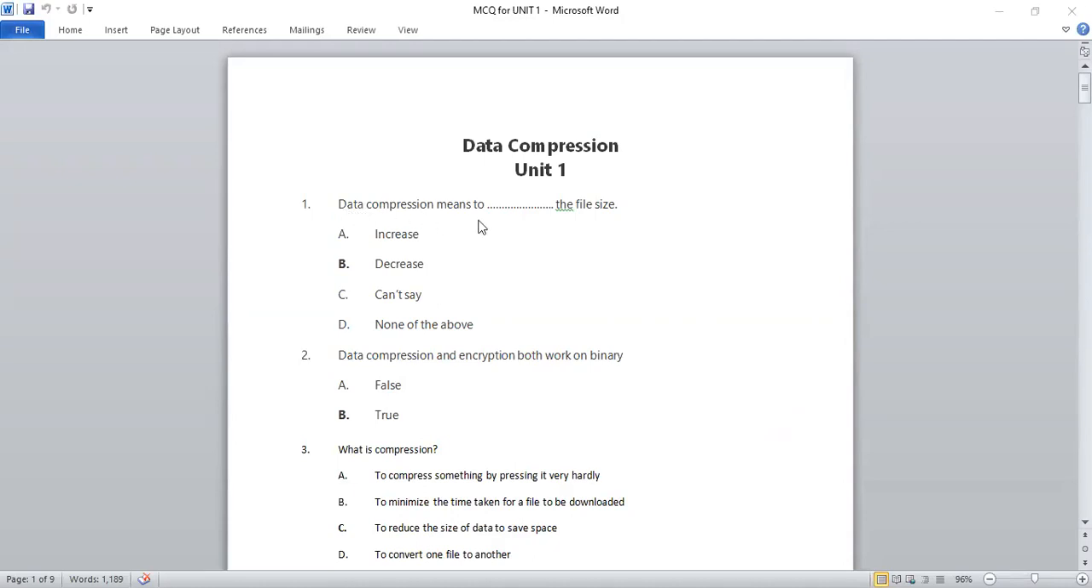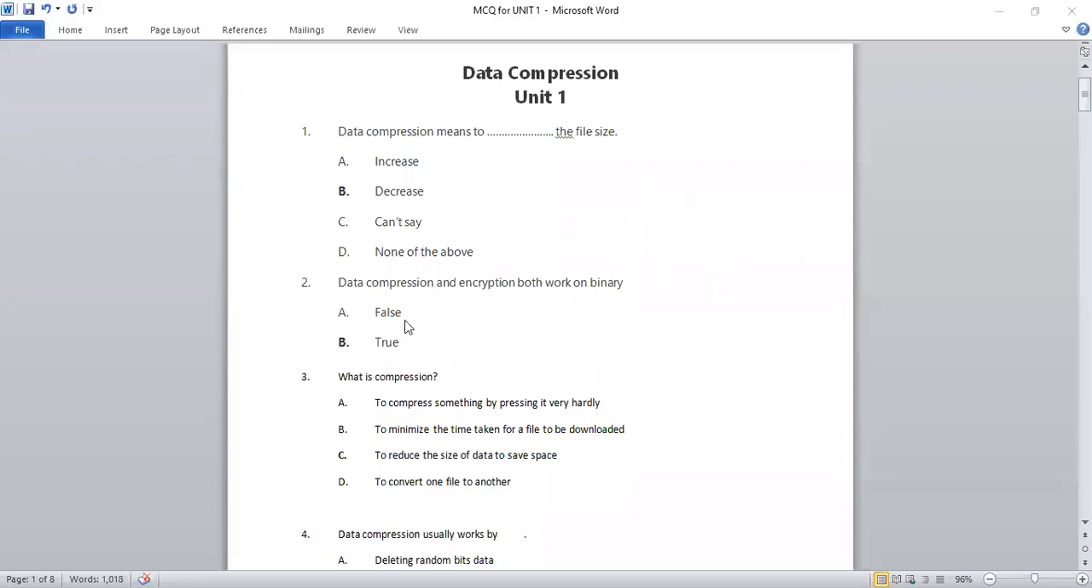First question: data compression means to dash the file size. Increase, decrease, can't say, or none of the above. So as we all know, why are we compressing data? We are compressing the data just to decrease the size of the file so that we can store the file.